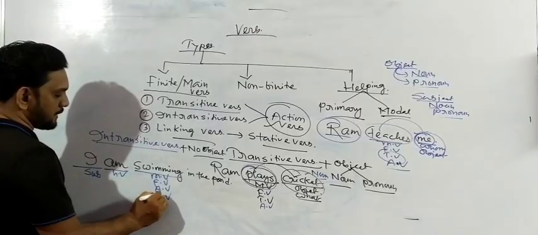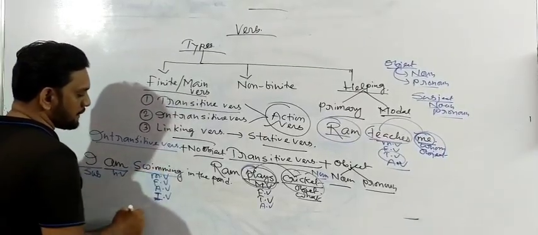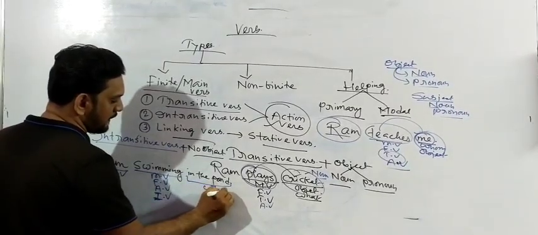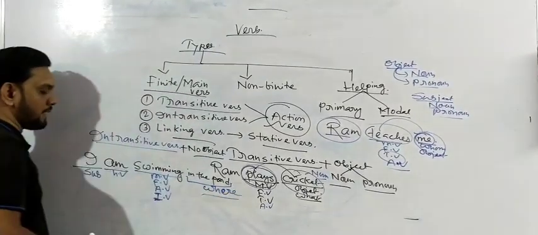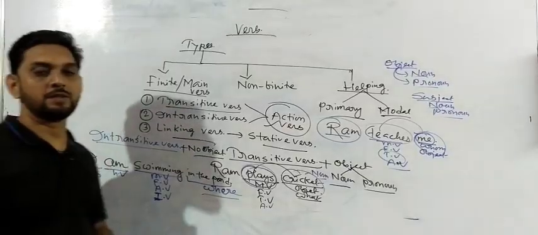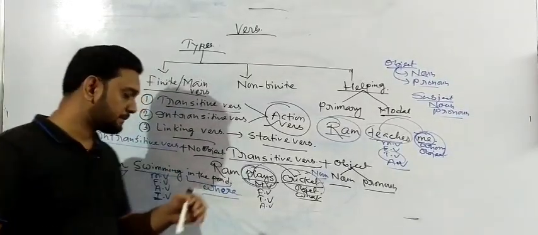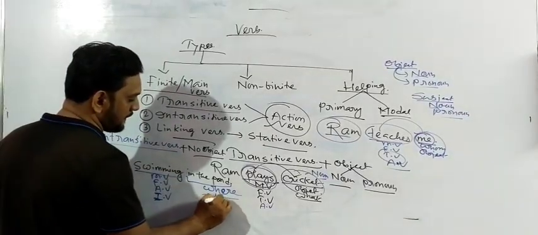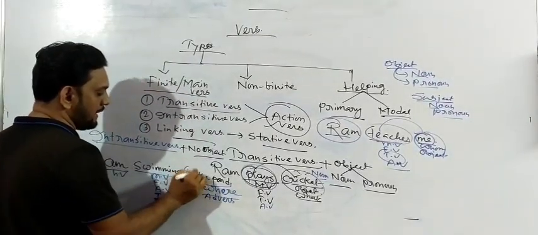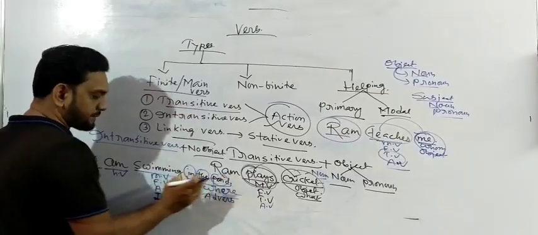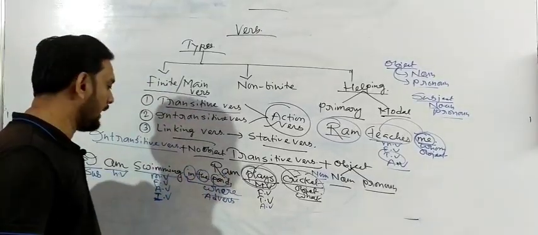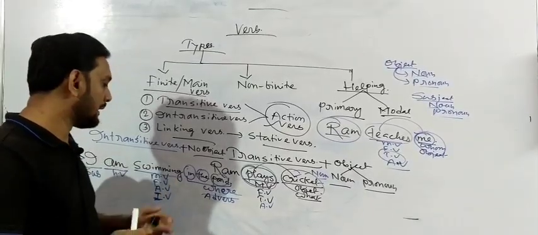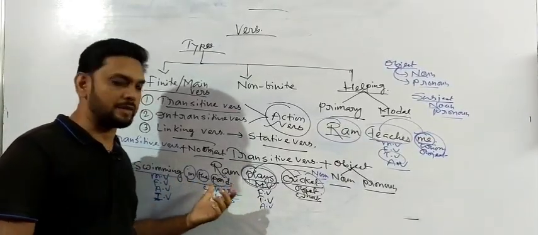What? Intransitive verb. And why is it called an intransitive verb? You can say, I am swimming, and you can get the answer of where. I am swimming where? That means whenever you get the answer of where, it will be considered an adverb. And here you see in, the and pond. That means some words are there, and when a group of words makes a phrase, you know that in the pond is an adverbial phrase, adverb phrase I can say.